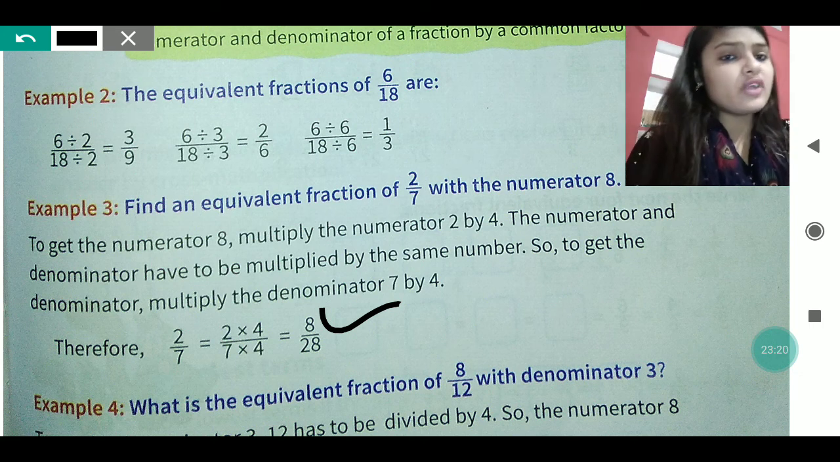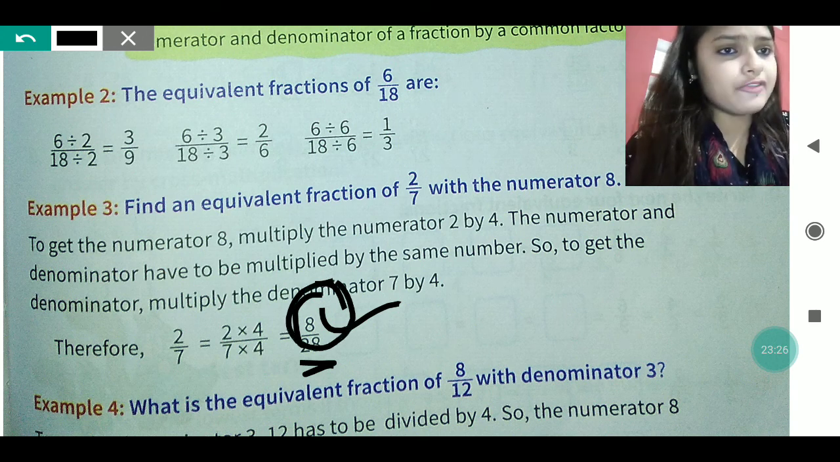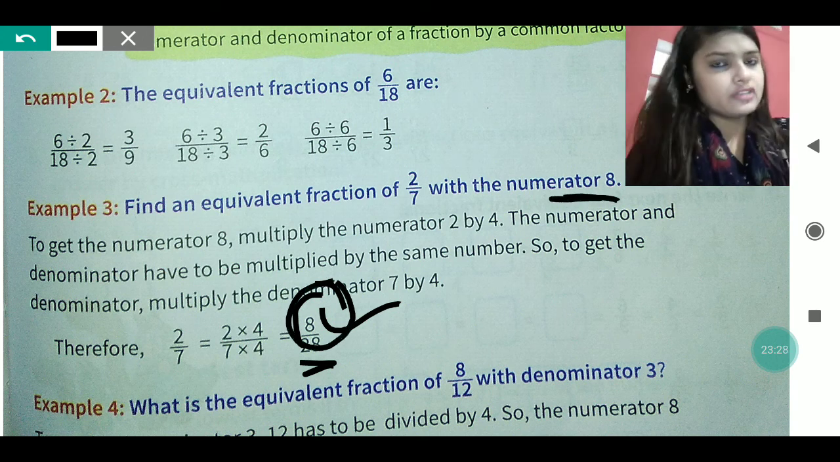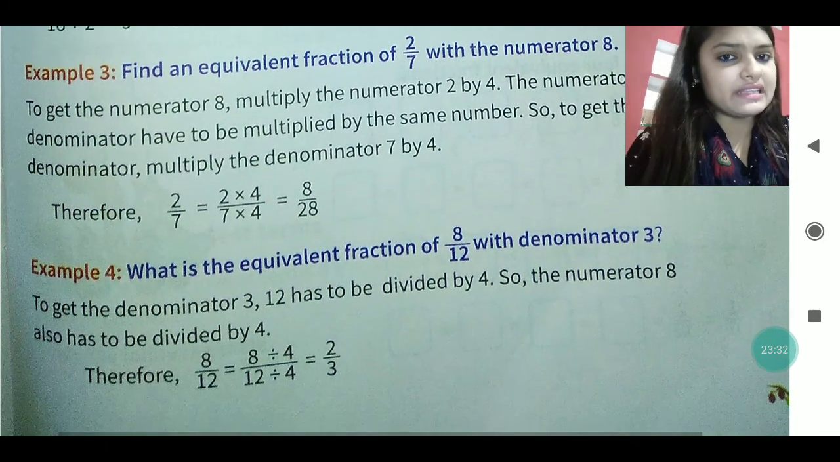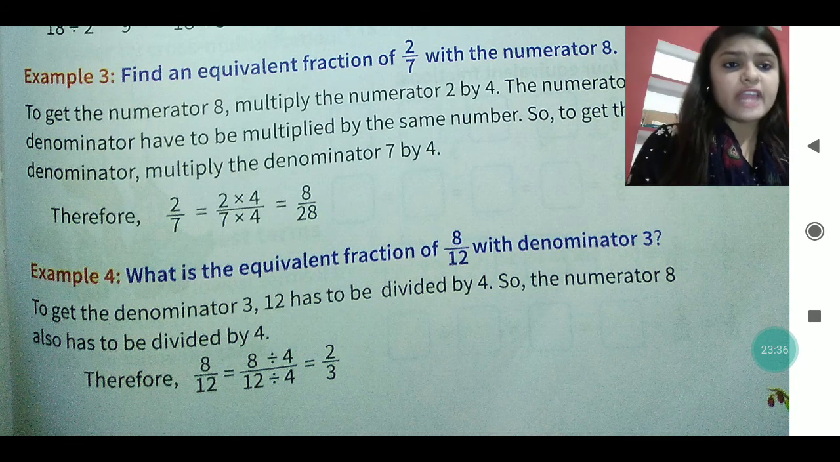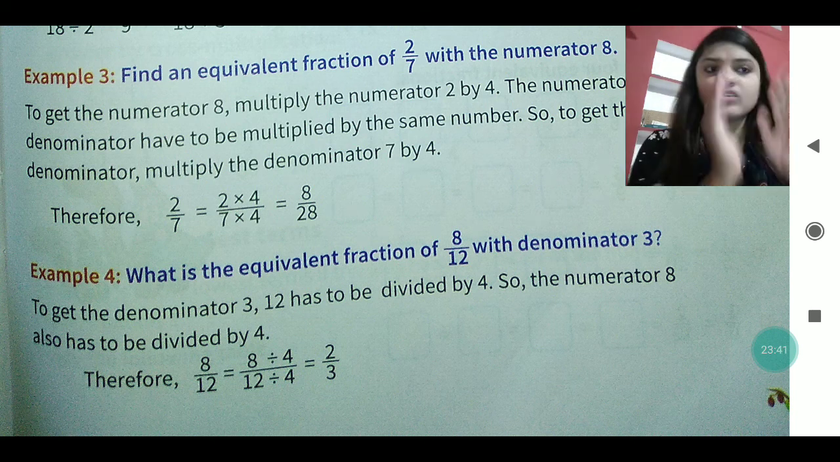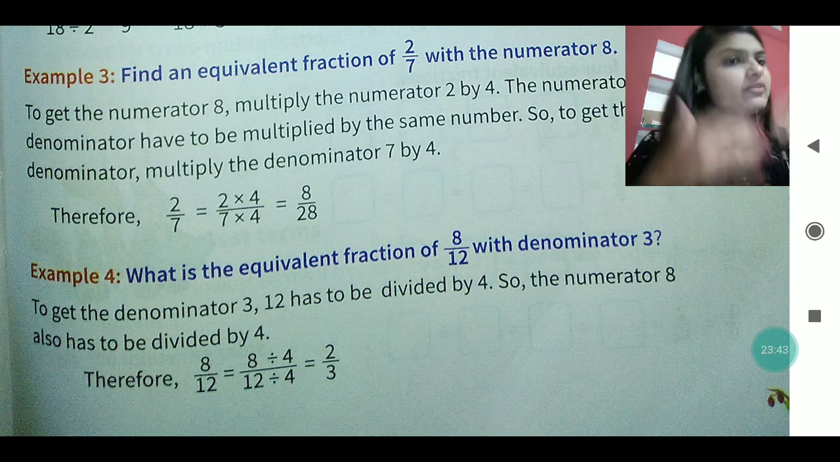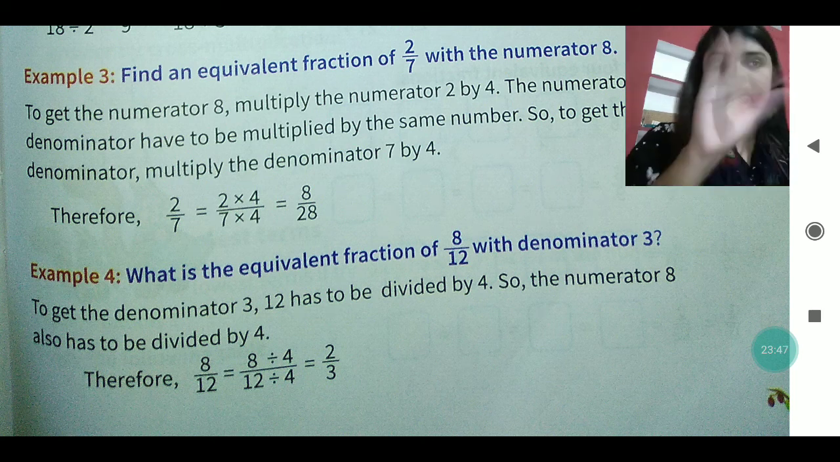We don't have to say what we are getting as the denominator, because here we have to concentrate on the numerator. It is written that you have to get 8 as a numerator, so only that you will concentrate on. Sometimes the question is given like this also. Next, what is the equivalent fraction of 8 by 12 if the numerator is 8? We multiply both with the same number. Whatever the denominator, it doesn't matter, but 8 should be the numerator in the first case.